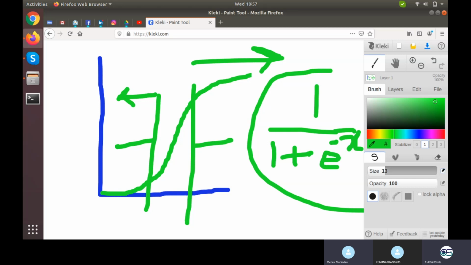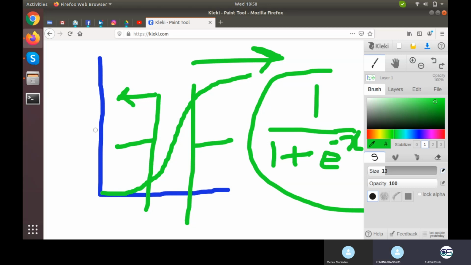No, just don't compare it with a step function. Step function was this, straight. This was the step function, so everything below 0.5 is 0 and everything after 0.5 is 1. This is not a step function. Do not mix and match it with that one.